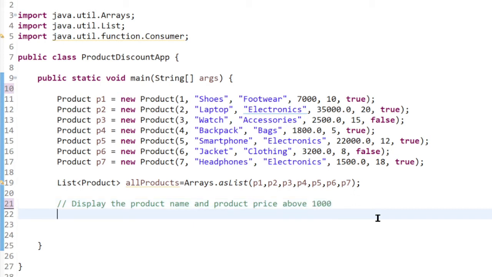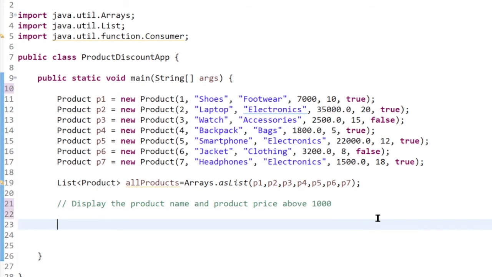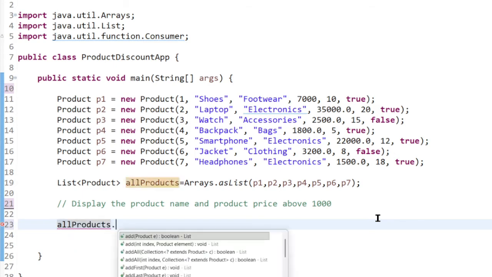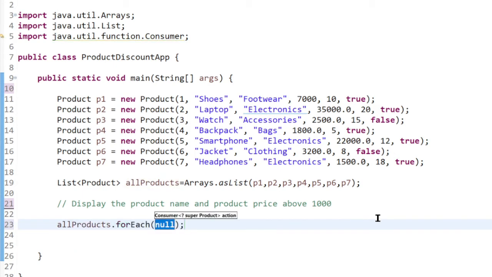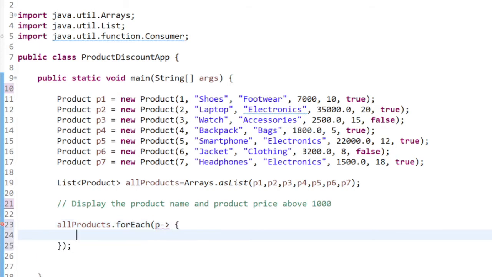Now I don't want to implement this as a traditional for loop. Instead of that, I want to use a lambda expression here. So how can it be done? We have allProducts and use a forEach and accept a product, then write the business logic. If the implementation of a lambda expression is more than one line, then we have to use curly braces.